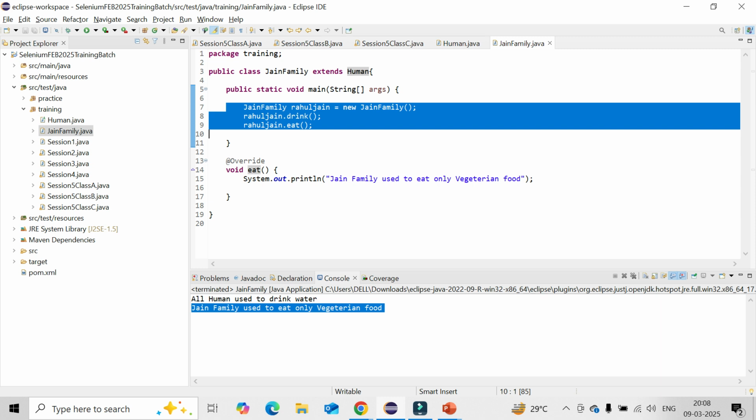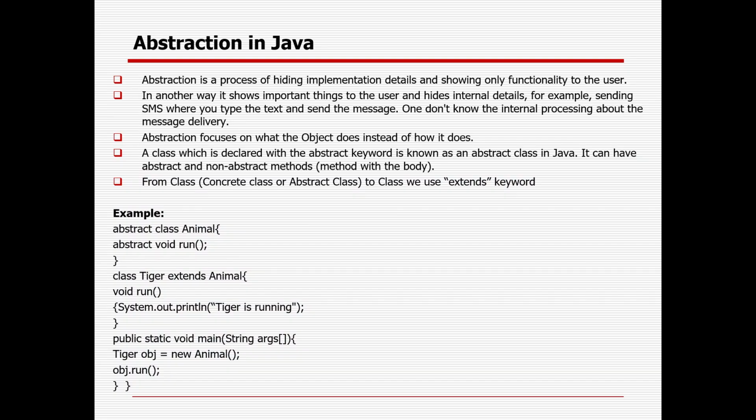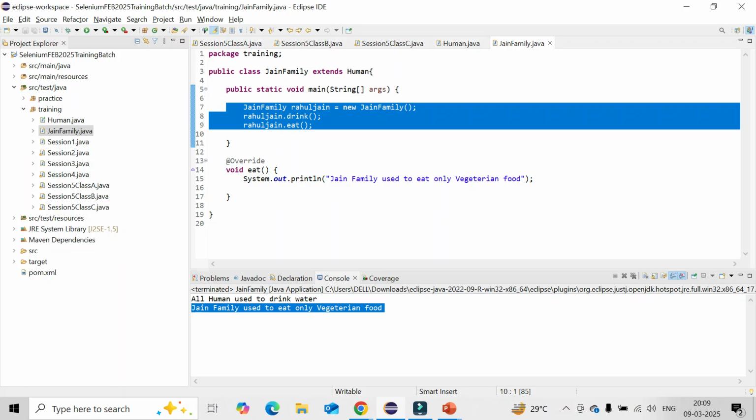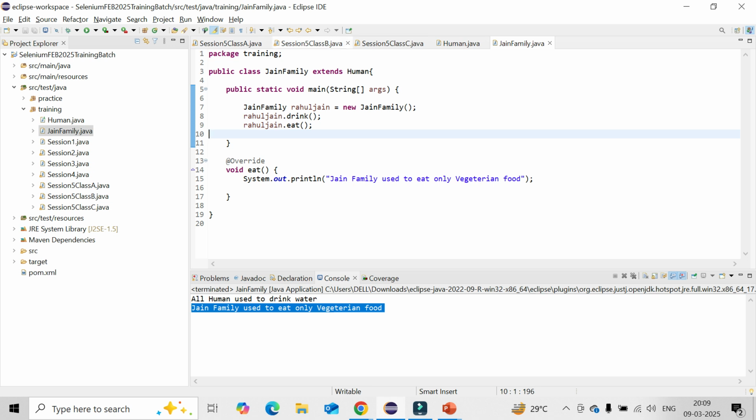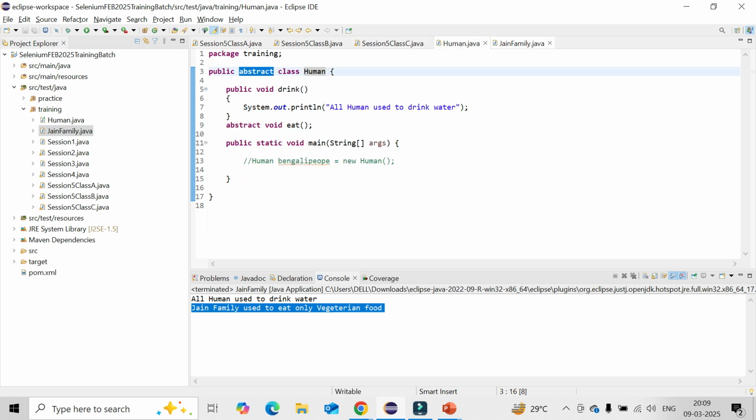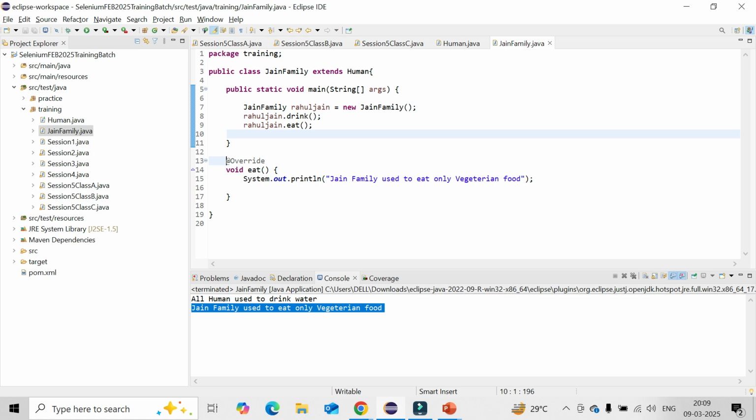Any questions here? Yes, I have a question. Here you call that abstract class, right? From that class, that method, void eat, you call it here, right? Because it is mentioned that you need to provide that void eat. But why does this method have a body here? Yeah, that is the way. Whatever method I have written, I am implementing in the derived class. Otherwise, what is the importance, right?